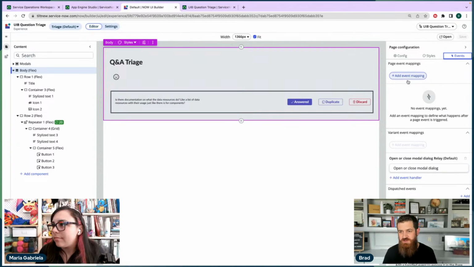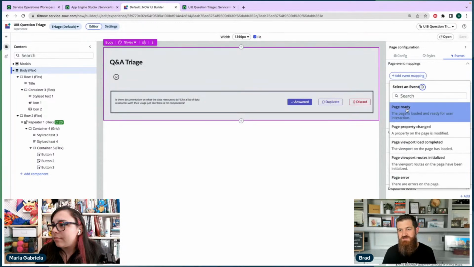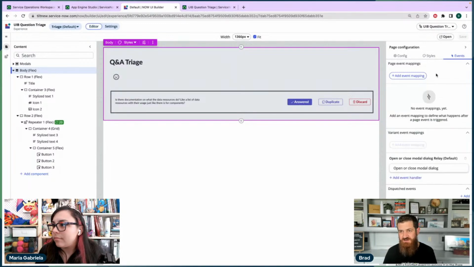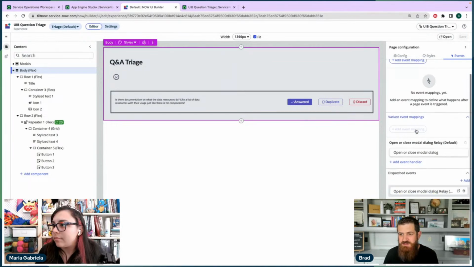There's a couple of cool things. One of them is it does fire a page ready event. And then there's a page property event, so if that property changes, it fires an event. So there's a few different things that you can key on. But page ready is a really good one, especially for testing. If you just want to know, hey, does this thing work, you can do that without having to add a button or anything.